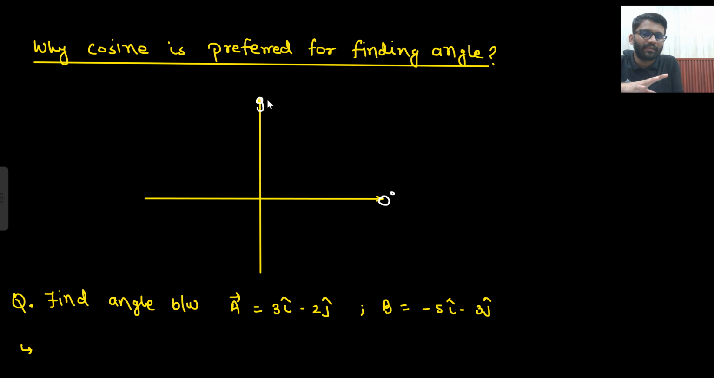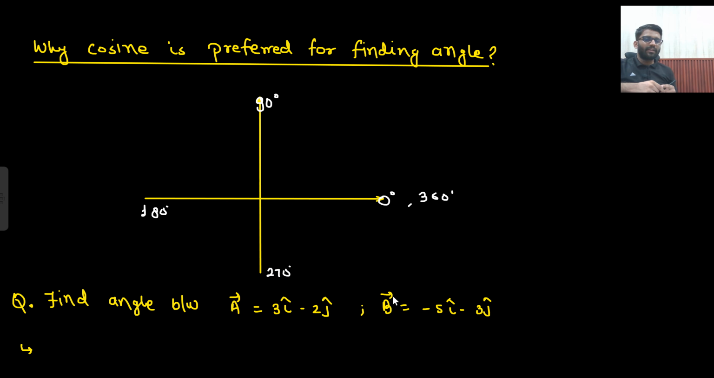So actually this arrow should not be there. This is 0 degree, this is 90 degree. The arrow has no meaning. This is 180 degree, this is your 270 degree, and this is back your 360 degree, right? This much you know. Now you need to find the angle between vector A and vector B.